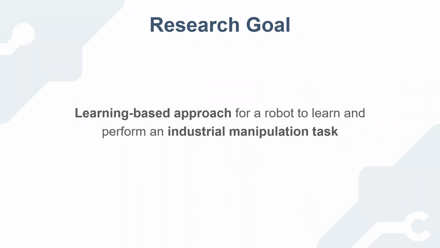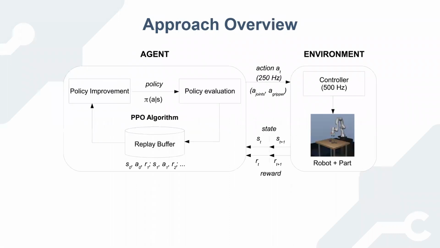The main research goal of this work has been to investigate and propose a learning based methodology for a robot to learn and perform an industrial manipulation task. The task that is considered in this work is a grasping task that requires the robot to approach the part, grasp it, and then lift it off the contact surface. The approach consists of an agent that interacts with a simulated environment.